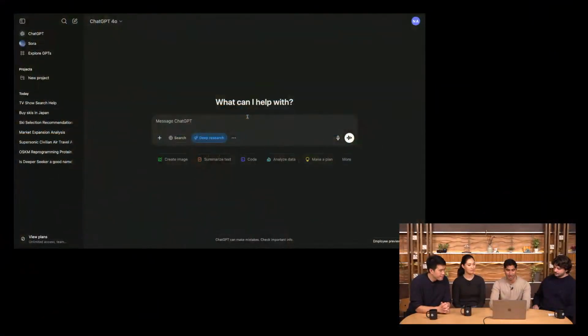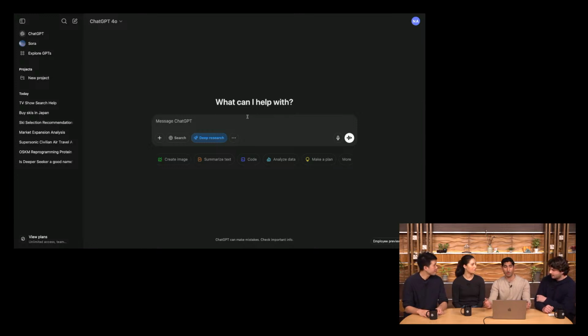To show you how deep research works, we have Neel. Sure. Thanks, Mark. So deep research is in ChatGPT later today. I'm very excited to show you all how to use it. Deep research is accessible from a button right here in the beginning of ChatGPT. And from here, you can immediately put in any query, and it's going to send it off to deep research.